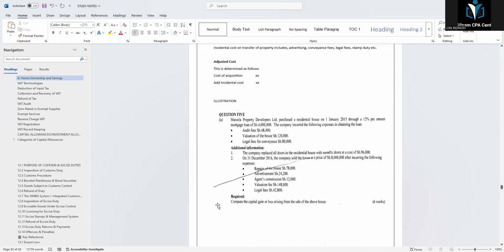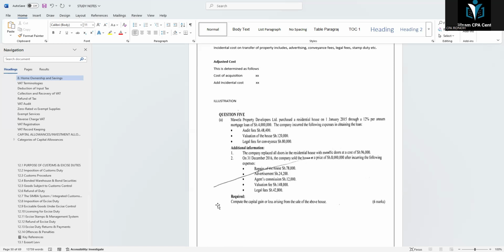We have been told: Mawela Property Developers Limited purchased a residential house on 1st January 2015 through a 12% per annum mortgage of 4 million.